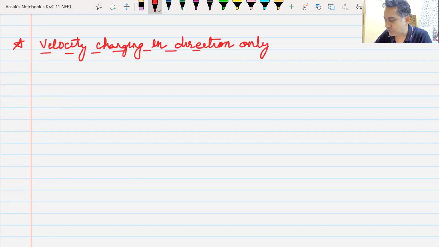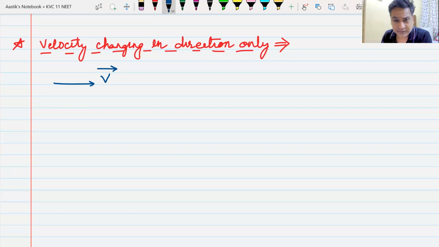So I do not want to change the magnitude of velocity. I only want to change the direction of velocity. In that case, how will the direction of velocity and acceleration be like? Remember, the most important thing that you must remember about acceleration is the direction of acceleration.